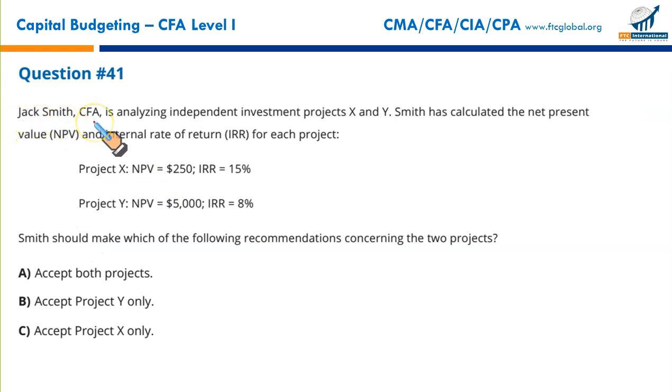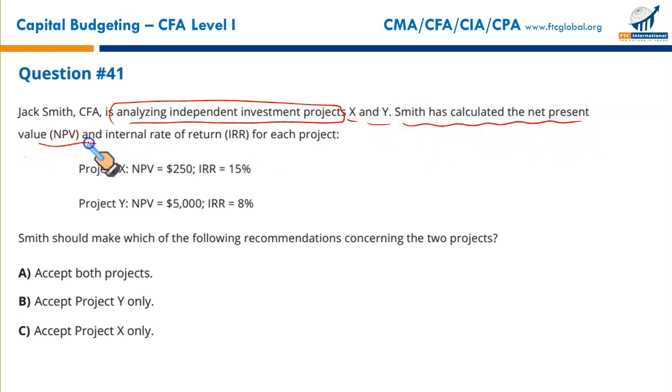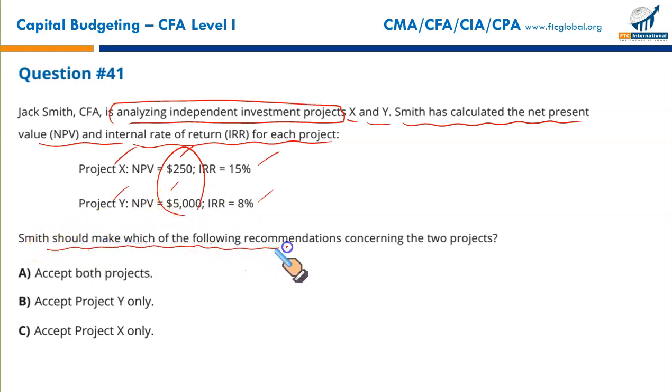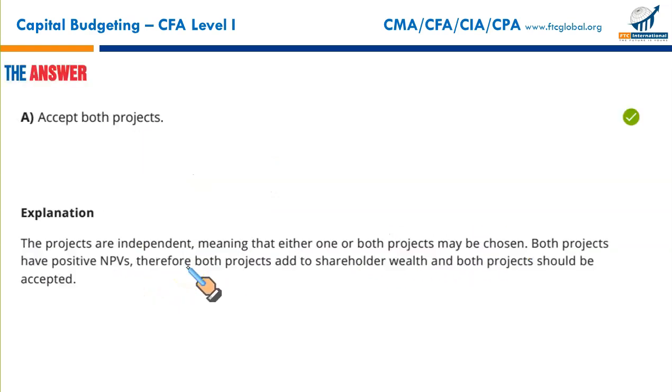Jack Smith, CFA, is analyzing independent investment projects. When the projects are independent, take them all as long as they have positive NPVs. So project X and project Y: Smith has calculated the net present value and the internal rate of return of each of these projects. Project X gives you positive NPV. Project X and Y give you 15 and 8% IRR respectively. Since they are independent and both of them are giving you positive NPV, and the decision criteria says go for it, Smith should make which of the following recommendations concerning the two projects? Take them on, accept both projects. That makes A the correct option.